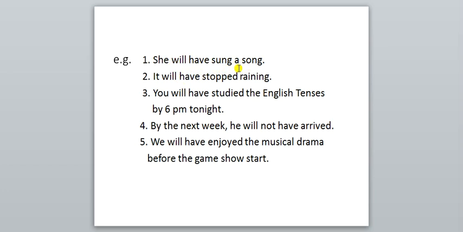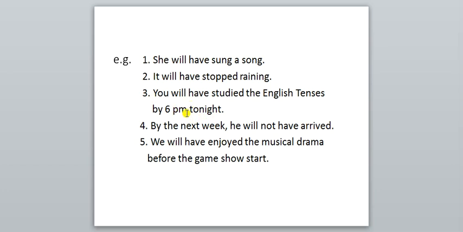Second sentence is here, it will have stopped raining. It will have stopped raining. It is the subject, will have stopped. These three words are showing that future perfect tense is there. Okay. Third sentence, you will have studied the English tenses by 6 p.m. tonight.